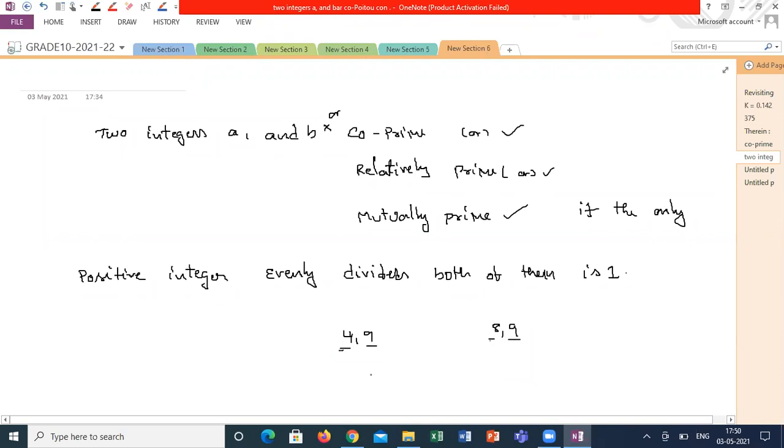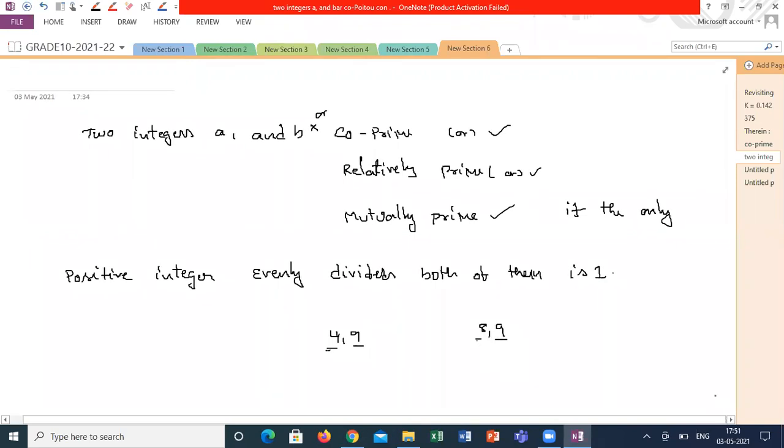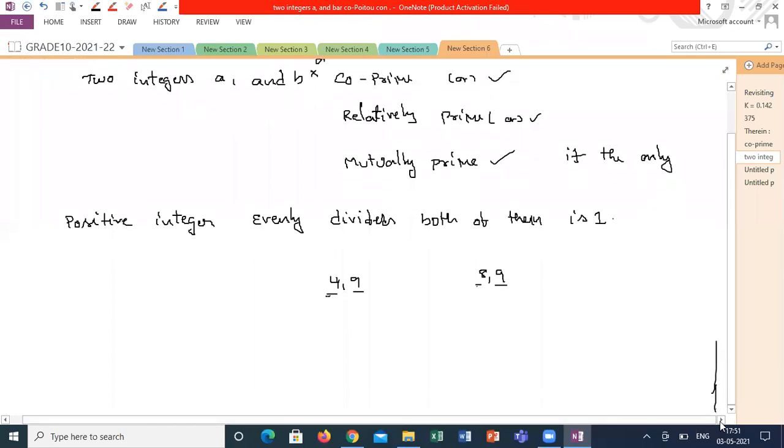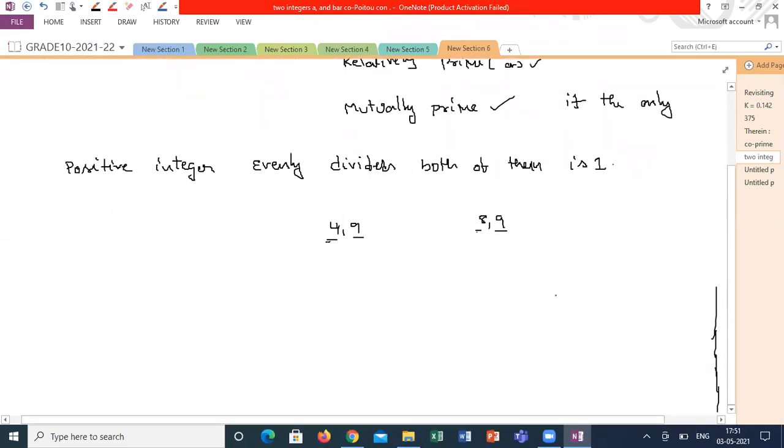Got it? What is the exact meaning of co-primes? What is the hidden meaning in this? They need not be prime numbers, but relatively prime. Relatively prime means 4 is not a factor of 9 and 9 is not a factor of 4. The common factor between 4 and 9 is only 1. Both can be divided only by 1. Sir, can we say that consecutive numbers are also co-prime? Super. One of the best examples: any two consecutive numbers are always co-primes.